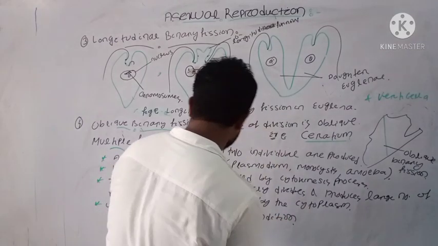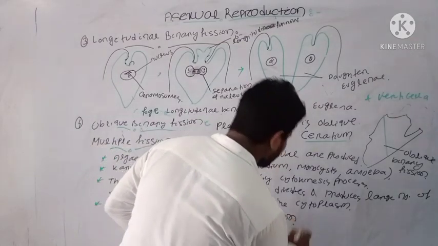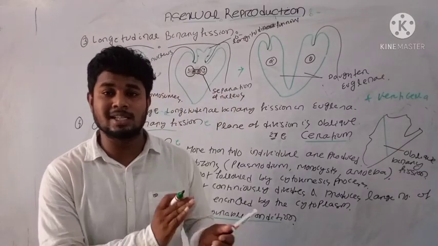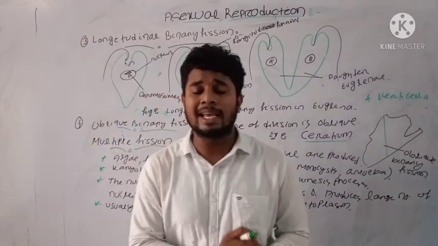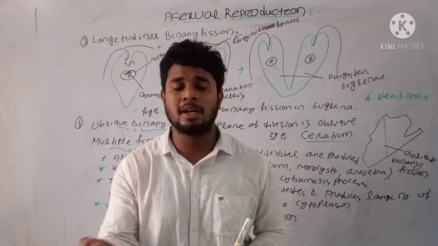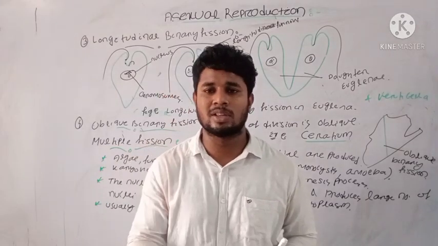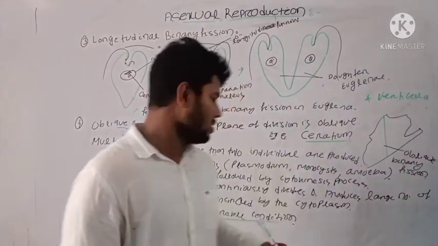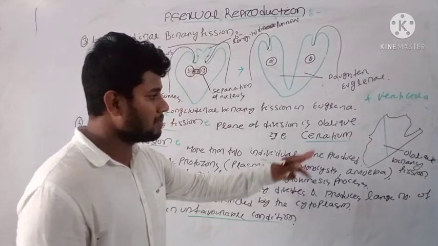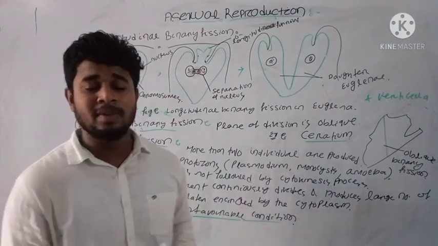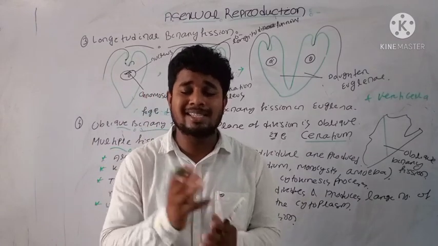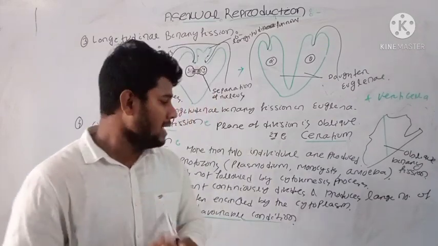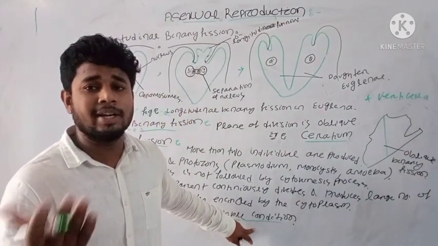What is that unfavorable condition? As you know, binary fission usually takes place in favorable condition. Suppose an organism like Paramecium or Euglena is getting most of the nutrients, it will undergo binary fission. But when unfavorable condition appears, organisms like amoeba and Plasmodium produce a large number of nuclei and a cyst-like structure is produced around the parent body, and later that will give rise to new individuals.